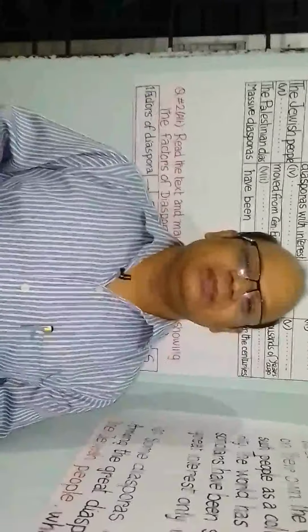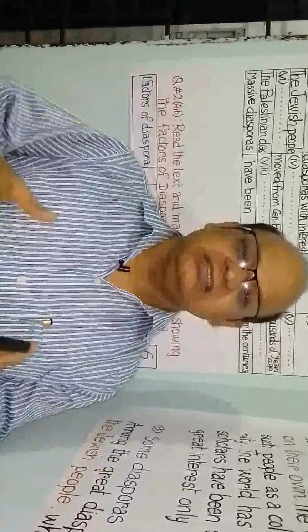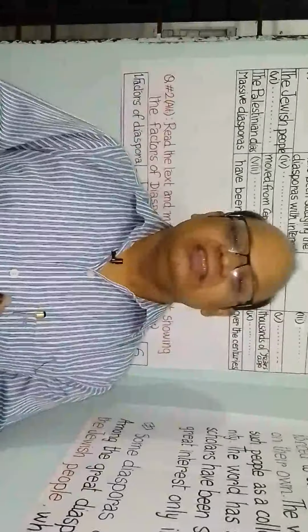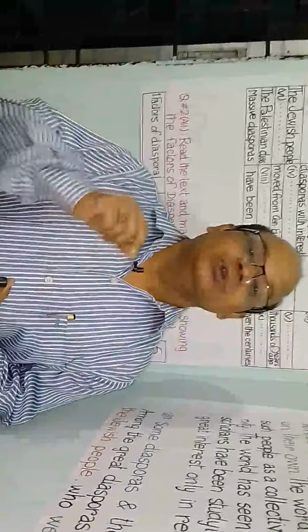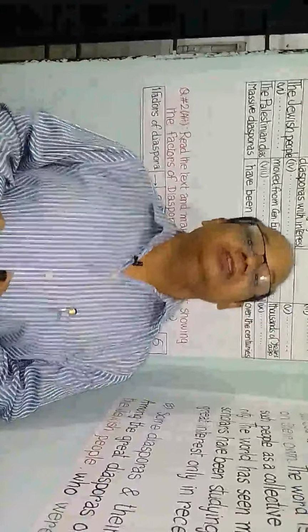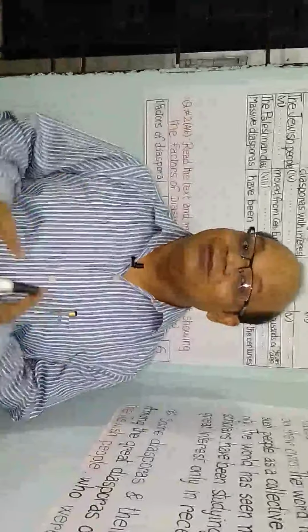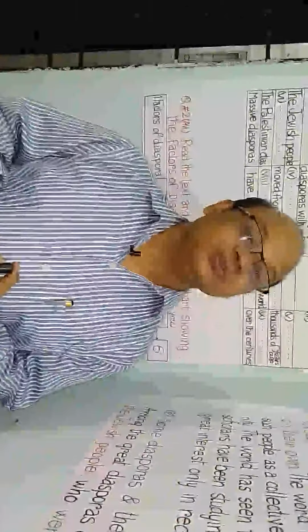That means you can make a remark: is diaspora good or bad for our world or for our country? If you can do so, I think you will be able to write a good paragraph on diaspora, as we have already read the text and understood it.